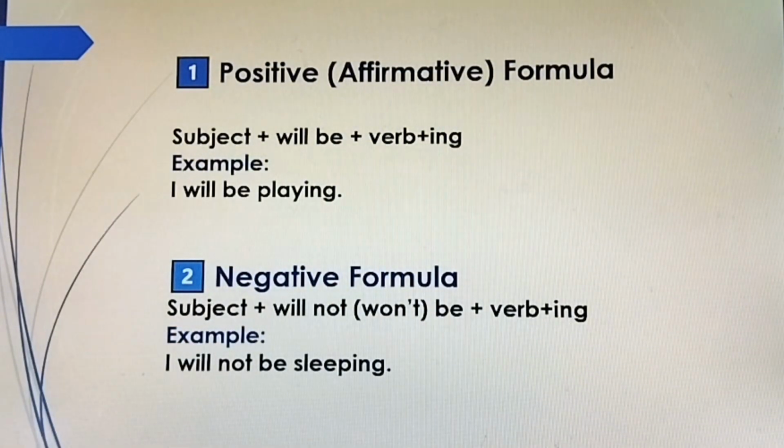First, positive affirmative formula. Rule: subject plus will be plus verb plus ing. Example: I will be playing. Second, negative formula. Rule: subject plus will not, won't, be plus verb plus ing. Example: I will not be sleeping.